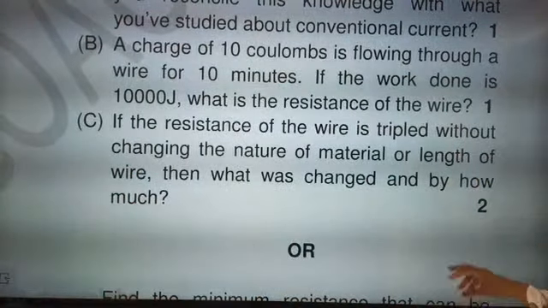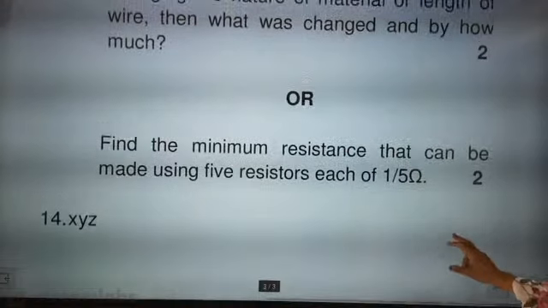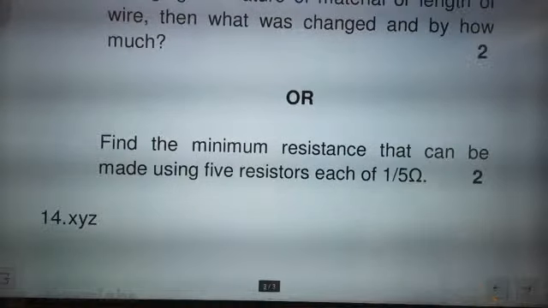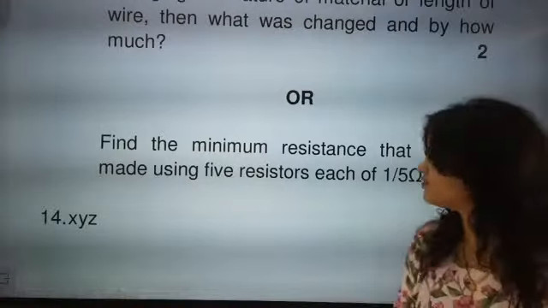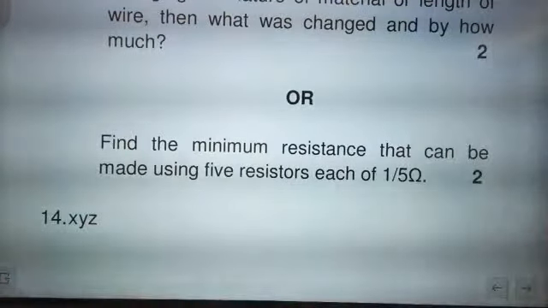Okay, shall we go for the last part of the question, beta? Find the minimum resistance that can be made using 5 resistors each of 1 by 5 ohm. So beta, here you have to just understand one thing.